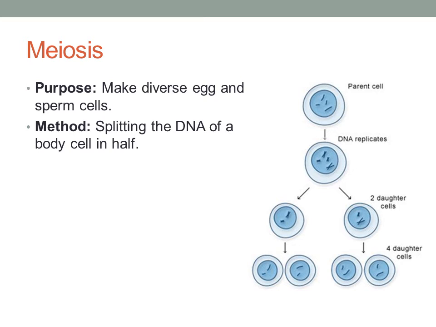So we can then go into meiosis. So meiosis is when we make diverse or genetically different egg and sperm cells. And how we're going to do that is we're going to have a parent cell, and we're going to split the DNA in the body in half. So remember, the parent cell, which you see at the top of the figure, would have 46 chromosomes, but by the end, at the way bottom, we would have only 23 chromosomes present.